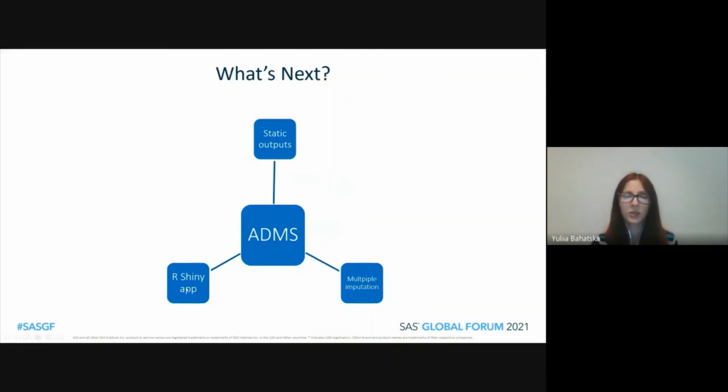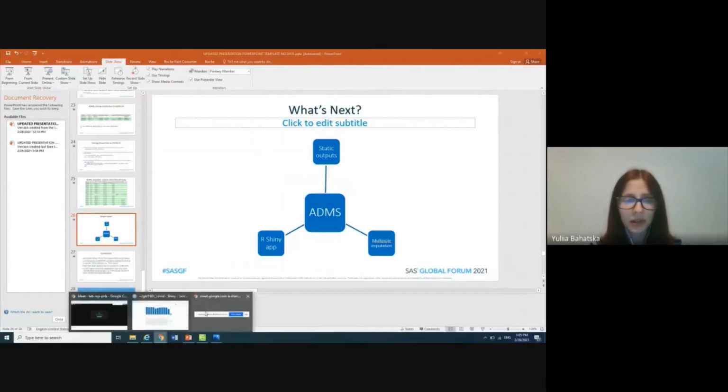And last but not least, we also created a Shiny app in order to enable our stakeholders to constantly monitor the impact of COVID-19 on our data. I have included this in my presentation in order to show that in the modern world, it's not enough to just use one programming language. And in order to get a better understanding of our data, we need to use all instruments available to us. So now let's take a look at the app itself.